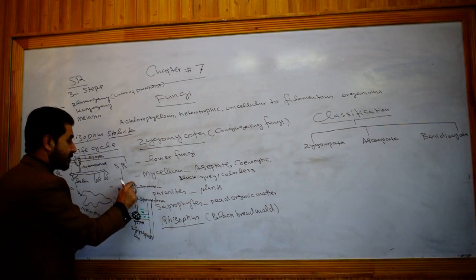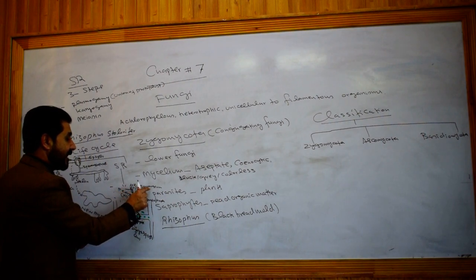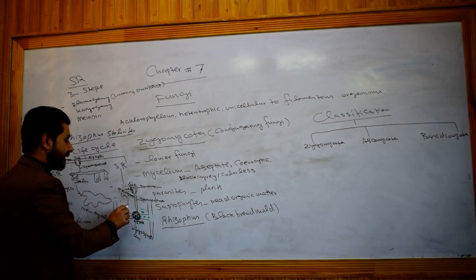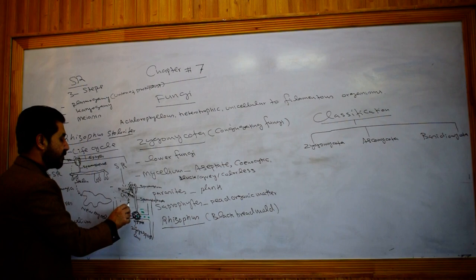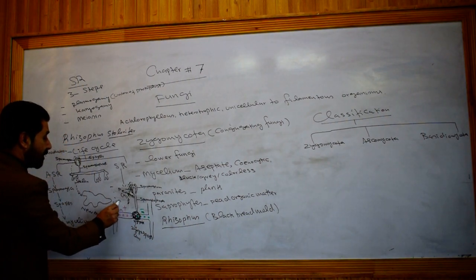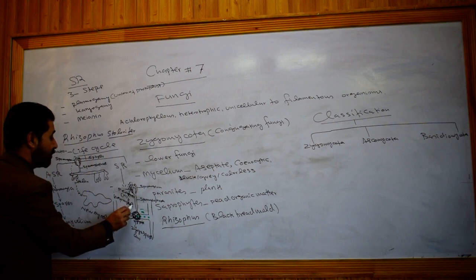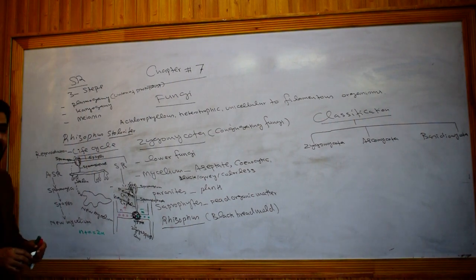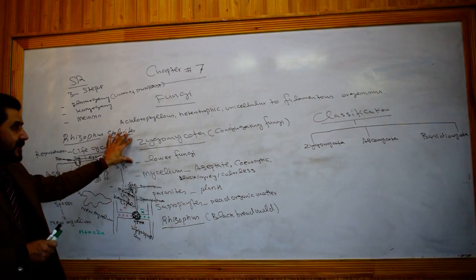After their maturation, the wall of the sporangium will burst, and these spores will be liberated from the sporangium and fall on a suitable substratum to produce a new mycelium. And this mycelium will always be haploid in nature. So in this way the fungus will complete its life cycle. So this is all about the Zygomycota.